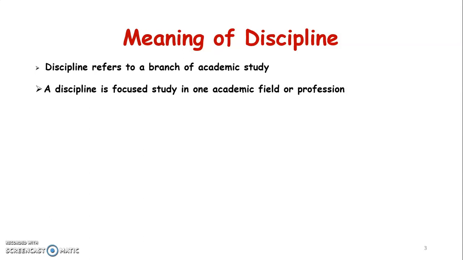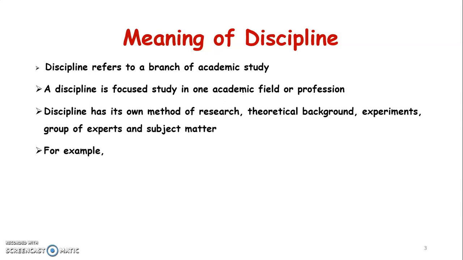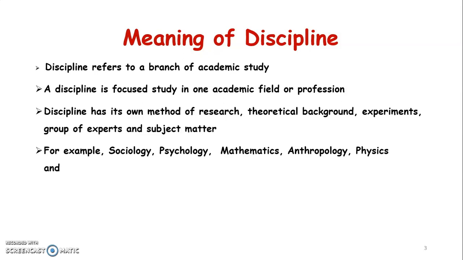Now, we'll be seeing that a discipline has its own method of research, theoretical background, experiments, a group of experts in that particular discipline, and subject matter, right? Now we'll see some examples. For example, sociology, psychology, mathematics, anthropology, physics and philosophy are all disciplines.